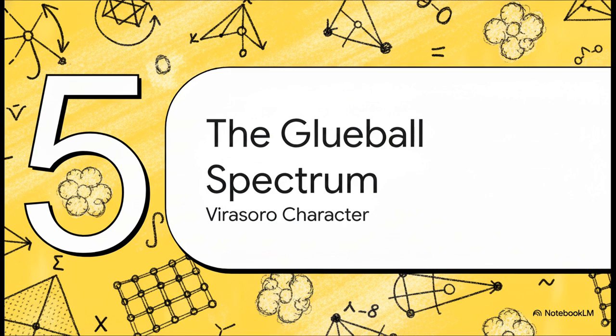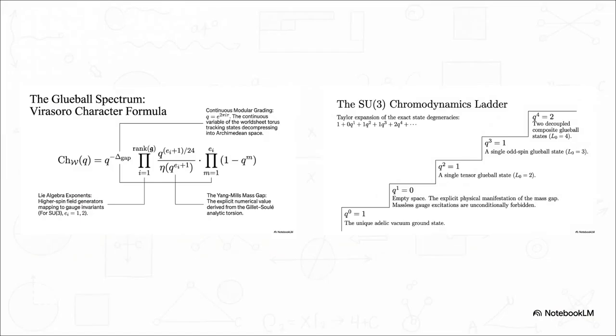Section 5. The glueball spectrum. It's time to translate this abstract mathematics into observable physical evidence, specifically the masses of real-world glueballs. Here, the Virasoro character formula acts as our generator. By computing this infinite product explicitly for the SU(3) strong interaction gauge group, we can take a Taylor expansion to reveal the exact physical mass steps. It tracks states as they decompress into continuous space, all anchored by that mass gap delta. We're essentially decoding a cipher to find out exactly what physical states the universe actually permits.